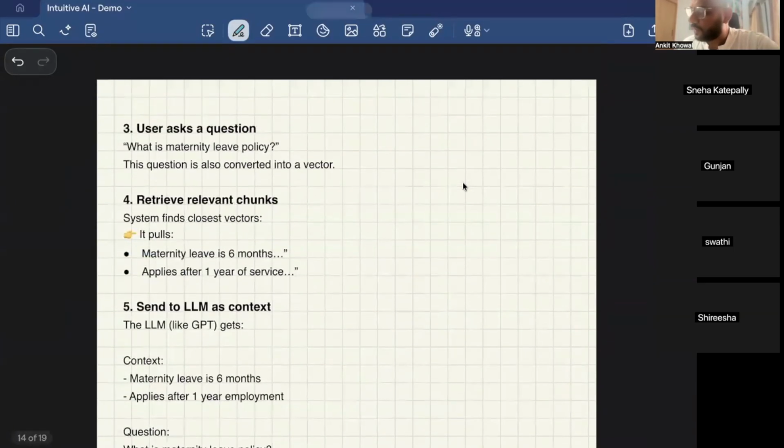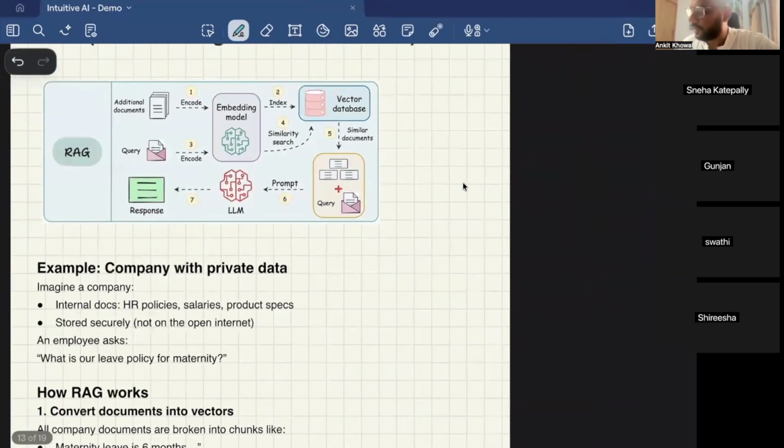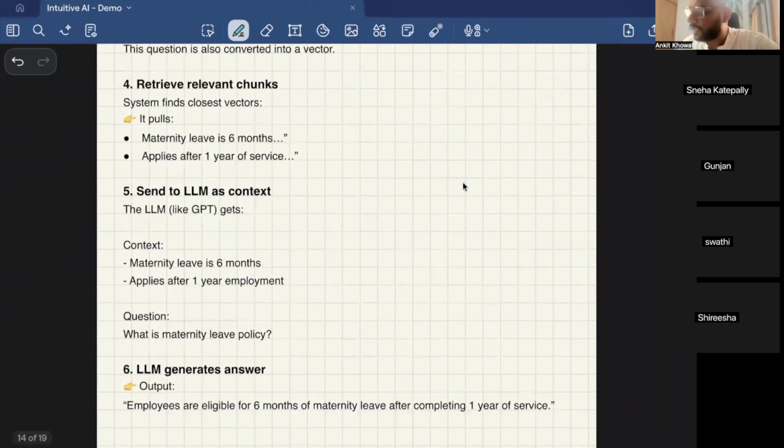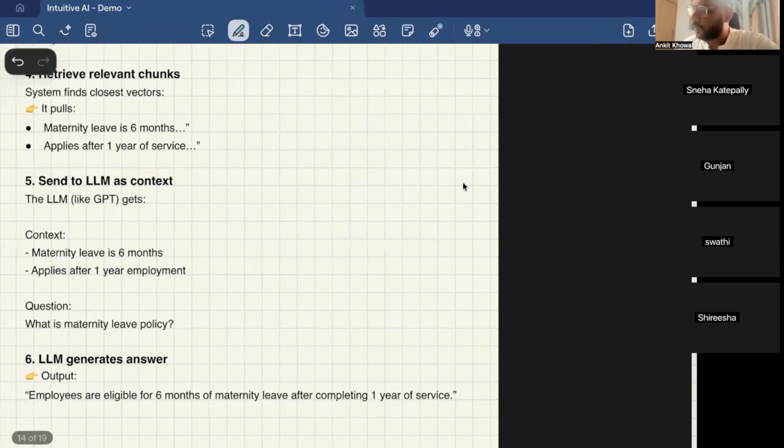So in your company, whenever AI comes in, the first thing you will be working on is RAG, which is retrieval augmented generation. So this was RAG. We'll cover this right now. I'm talking about all of this at a very high level, but we'll go into details of each of these concepts and then talk about it.